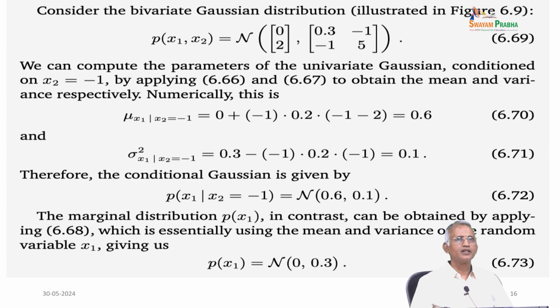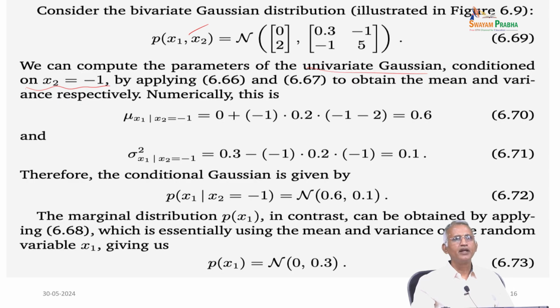Consider the bivariate Gaussian distribution P(x1, x2) equal to N of the mean 0, 2 and covariance 0.3, -1, -1, 5. So, we can compute the parameters of the univariate Gaussian conditioned on x2 equal to -1.